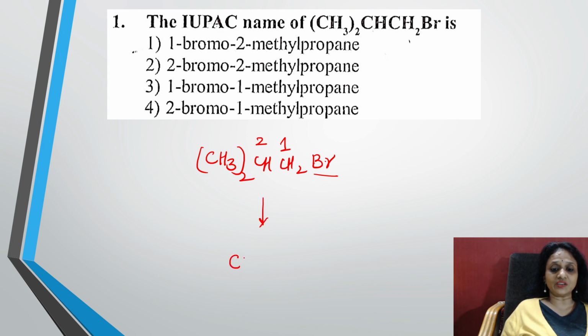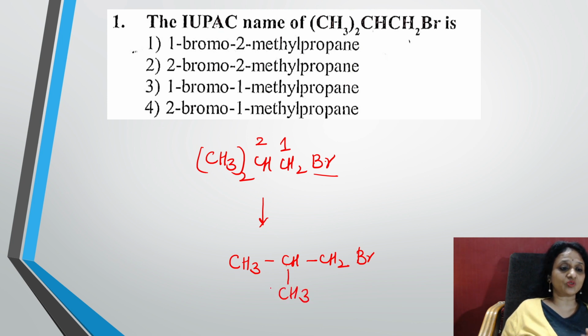What should you do? Always elaborate the formula. It's like this, isn't it? So the compound is given to me like this. Along with this, there is one more methyl group, so to this particular carbon there is a methyl group. This is how you are going to do it. So elaborate the formula. Now number it 1, 2, 3. Easy, students.